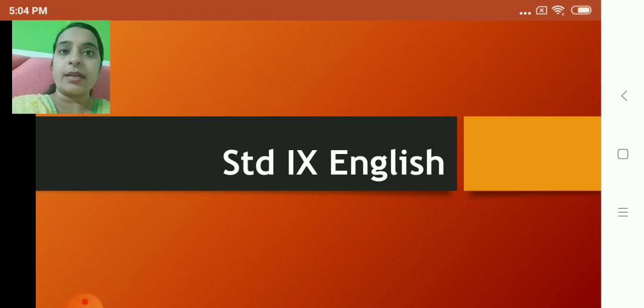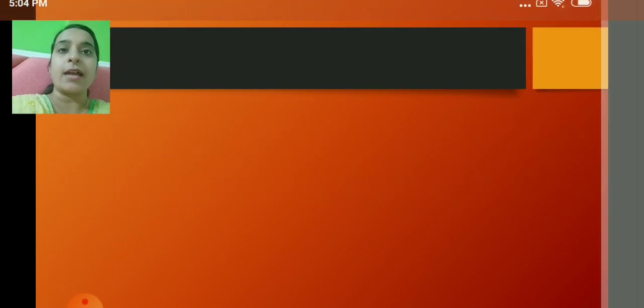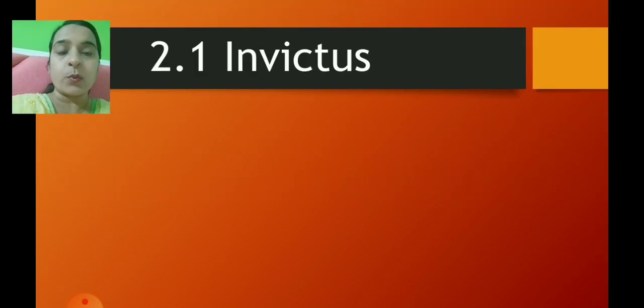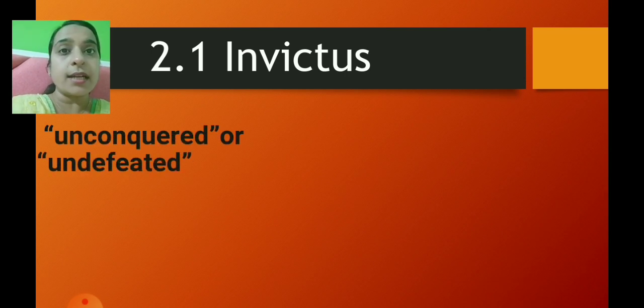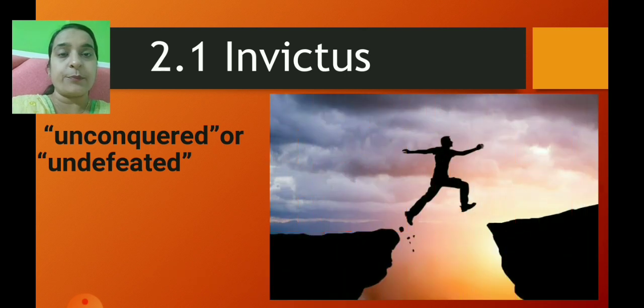Children, today I will start with Unit 2 in English and we will start with 2.1 Poem Invictus. Now, children, Invictus means unconquered or undefeated, means that cannot be defeated. So, what does Invictus mean? Invictus means unconquered or undefeated.